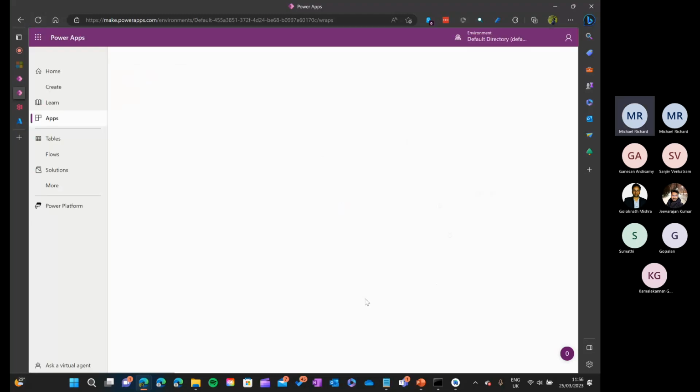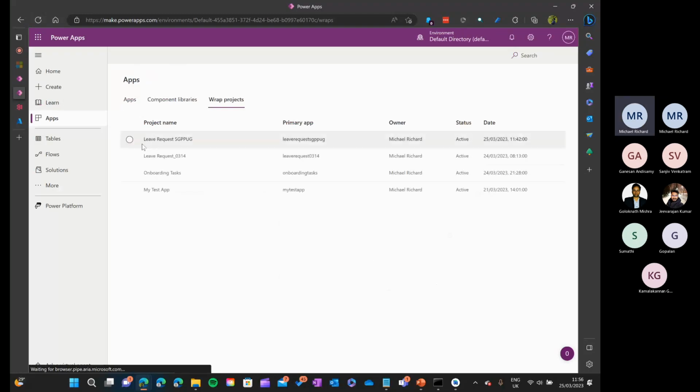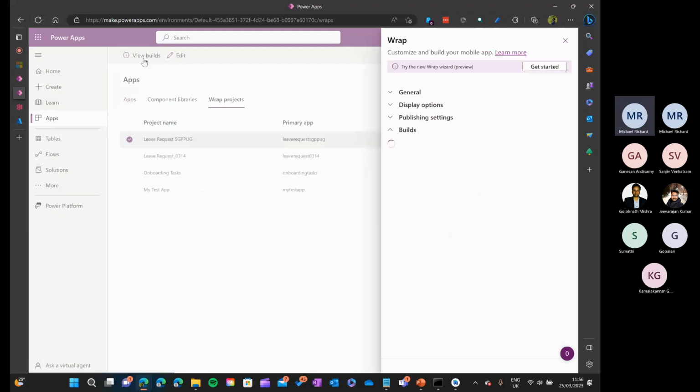This is really helpful. Let's say people use Xamarin and other things. I'm talking about the Microsoft platforms also. If you compare Xamarin with this wrap, what will be the high level difference, if you know? For a person who has good knowledge of Xamarin, I think they will continue with Xamarin only. But if you think of people like us, because we have been in Dynamics for a very long time, we know how Power Apps work, we know how to build Canvas apps.